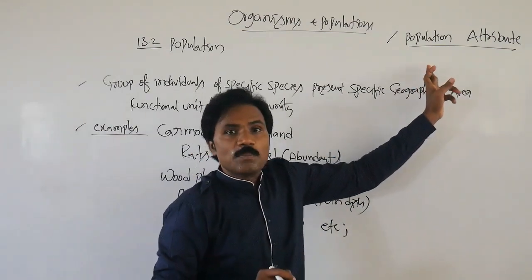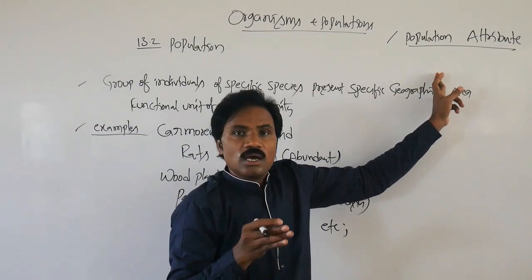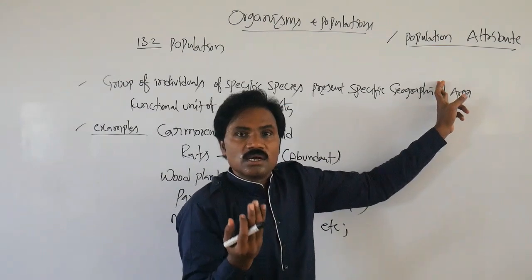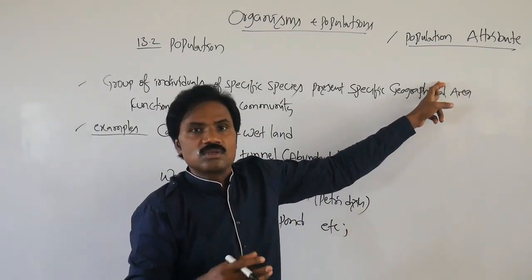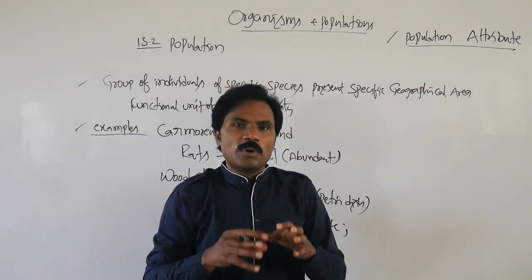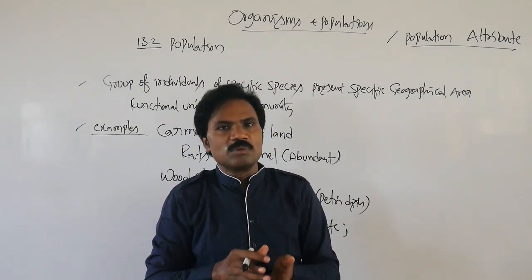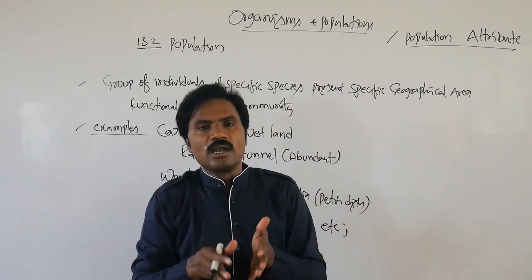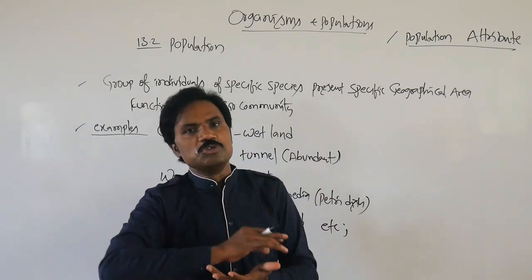Population density, ecological resistance, sex ratio, population fluctuation, and population distribution, that means the age distribution.